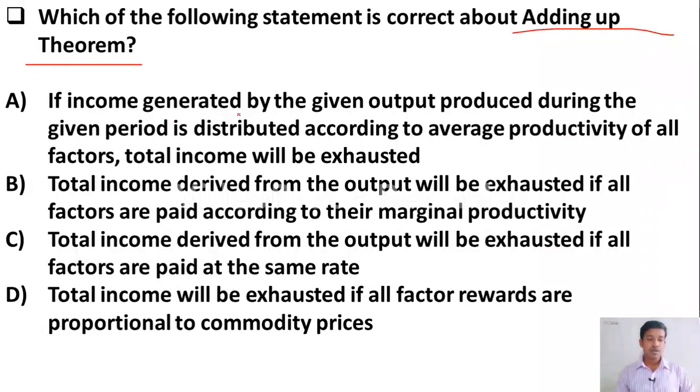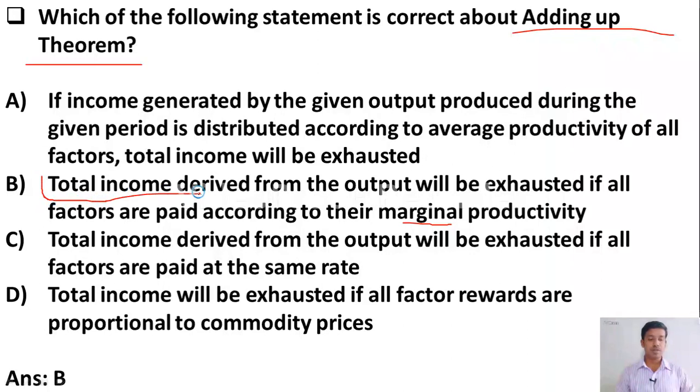Option A, if income generated by the given output produced during the given period is distributed according to average productivity of all factors, total income will be exhausted. Option B, total income derived from the output will be exhausted if all factors are paid according to their marginal productivity. Option C, the total income derived from the output will be exhausted if all factors are paid at the same rate. Option D, total income will be exhausted if all factors' rewards are proportional to commodity prices. Yes, here the right answer is option B.